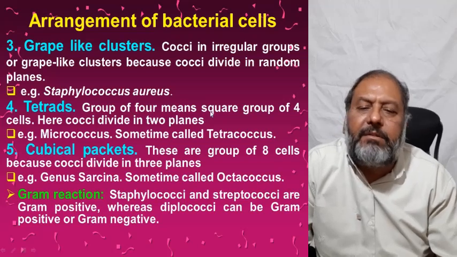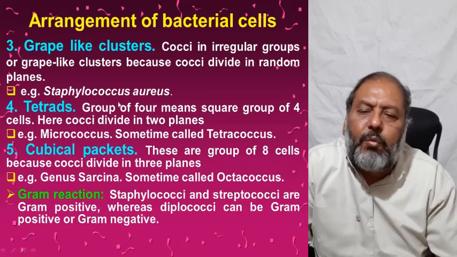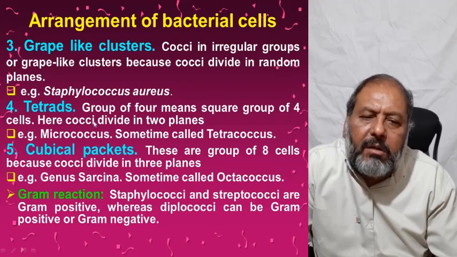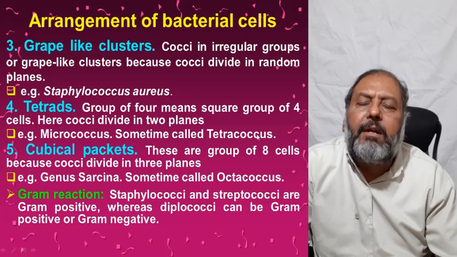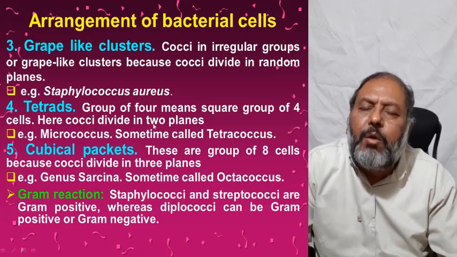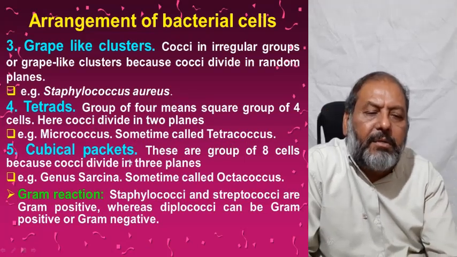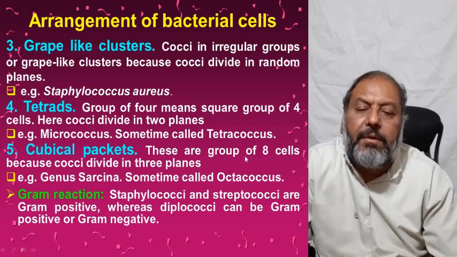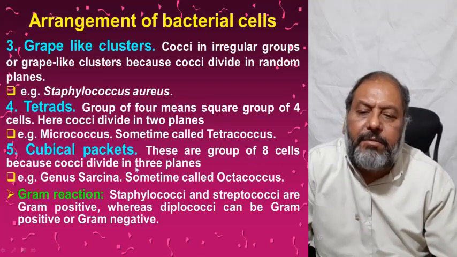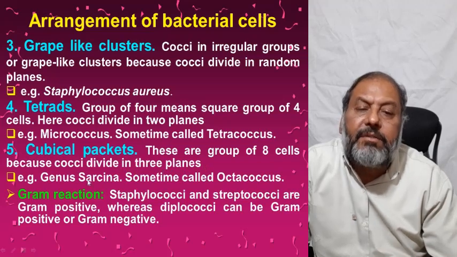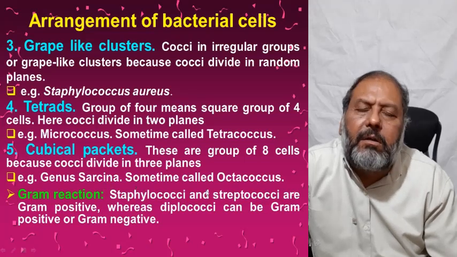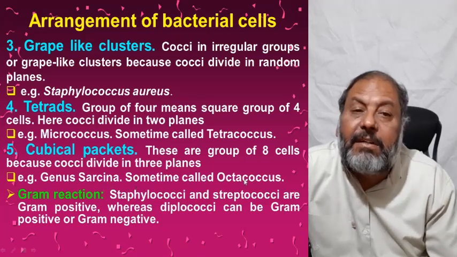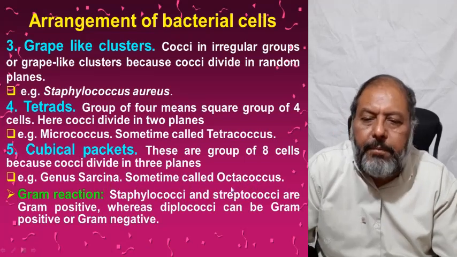Tetrad, group of 4, means a square group of four cells. Here, cocci divide in two planes, like Micrococcus, sometimes called tetracoccus because of their two-plane division. Cubical packets are groups of eight cells because they divide in three planes, and these are genus Sarcina, sometimes called octacoccus because of the eight bacterial combination.